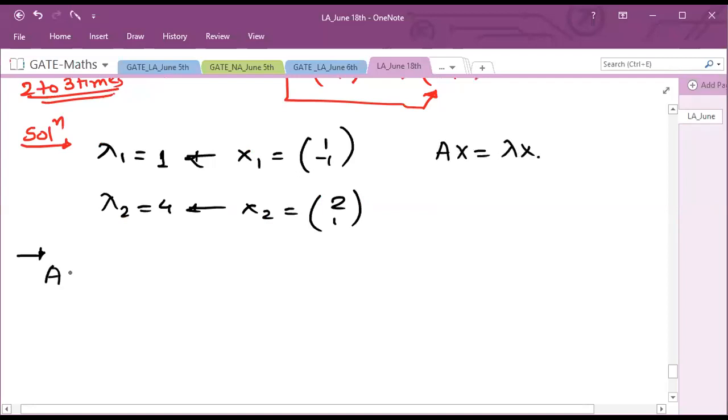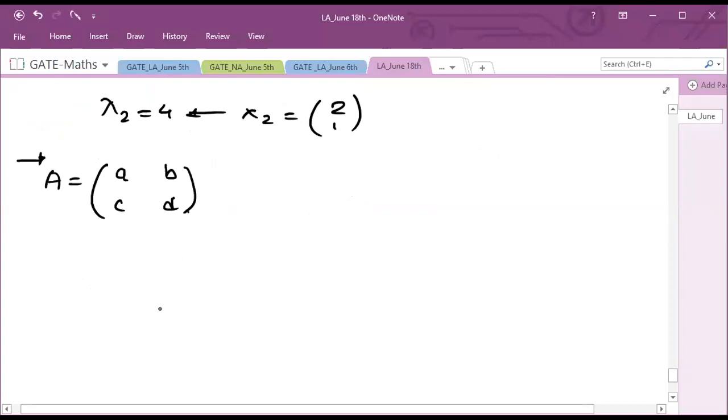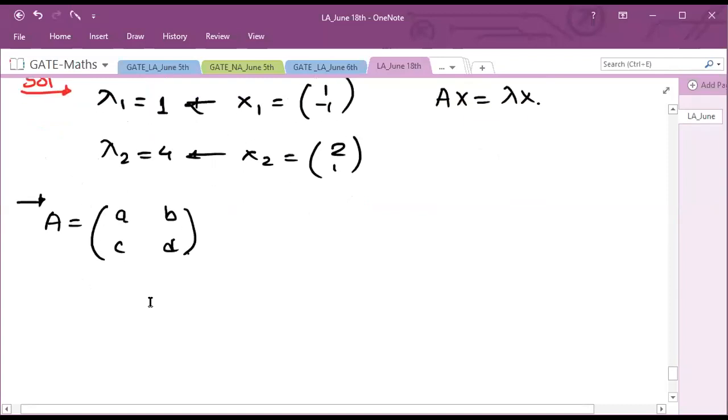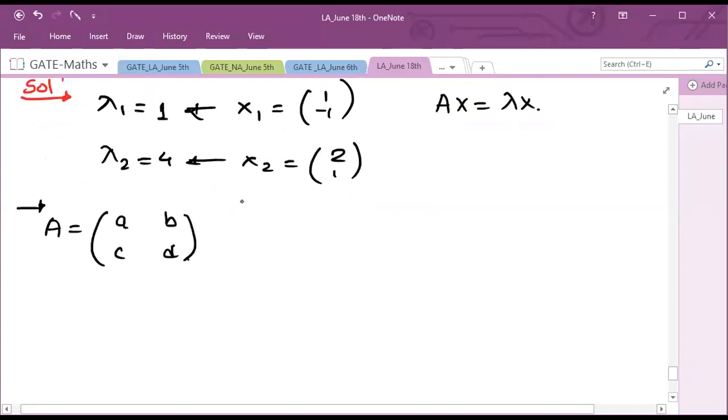Since A is 2 by 2, I can assume its 4 elements as a, b, c, d. Now they have given us 2 conditions, lambda 1 x1 and lambda 2 x2. So A into x1 will give me lambda 1 into x1, and A into x2 will give me lambda 2 into x2.